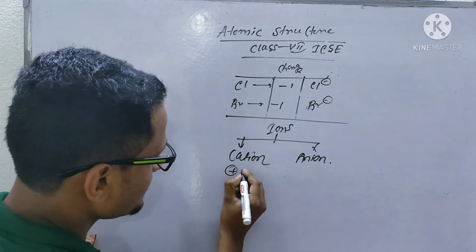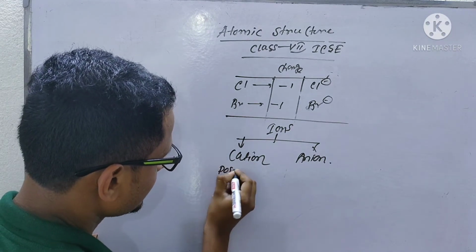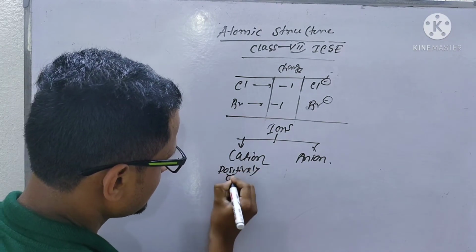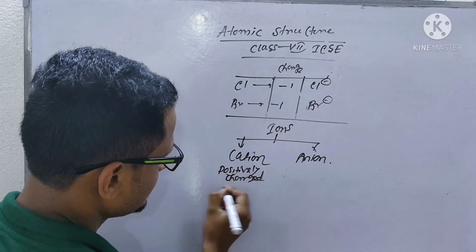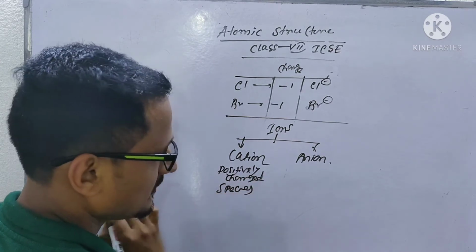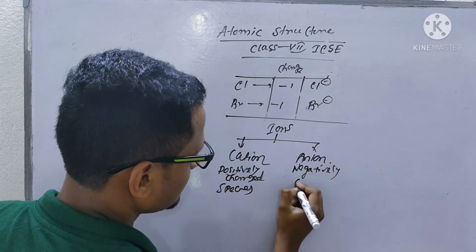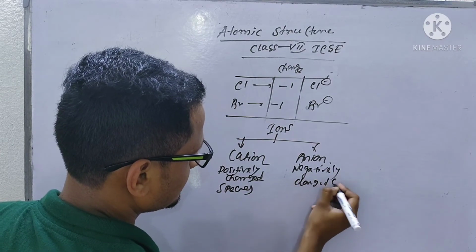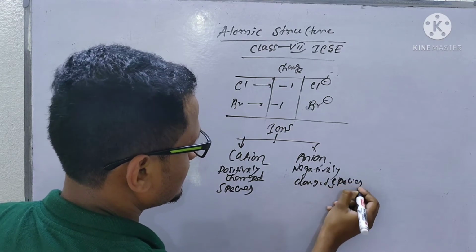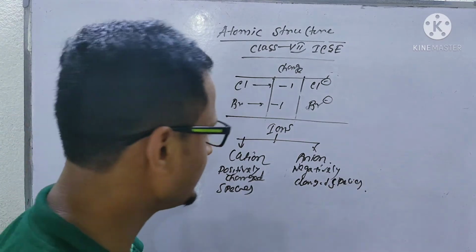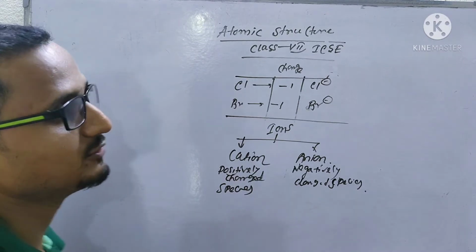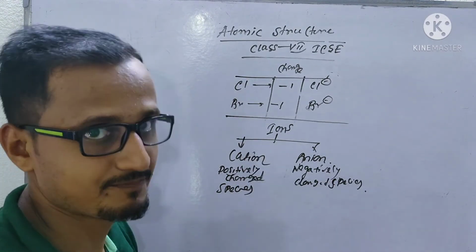So cations are the positively charged species, and anions are the negatively charged species. Okay, you are getting my point. Very simple.